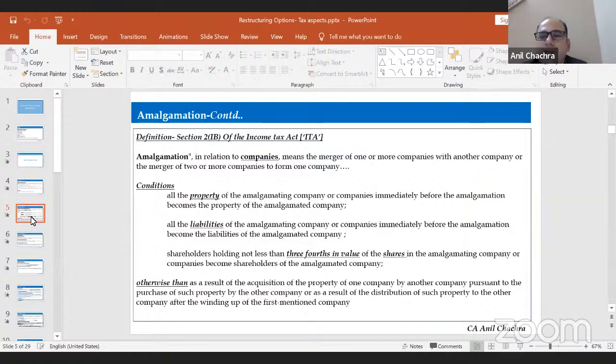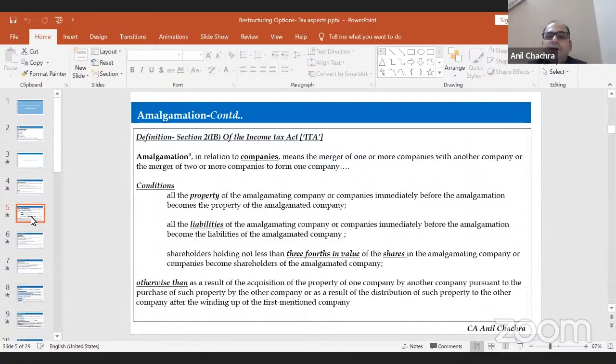The third condition is that shareholders holding not less than three-fourth in value of the shares become the shareholders of the transferee company or the amalgamated company. The word is shares. Shares could be preference shares or equity shares, but it should be shares. If you issue the consideration in the form of bonds or debentures or other types of instruments, that will not qualify as an amalgamation in the Income Tax Act. So keep in mind that shares should be issued as consideration to the shareholders of the amalgamating company, right? So these are the three conditions.